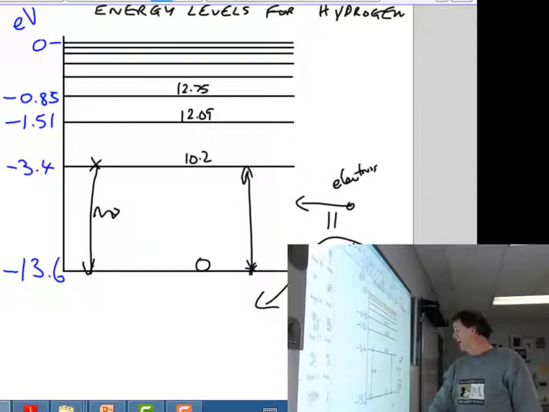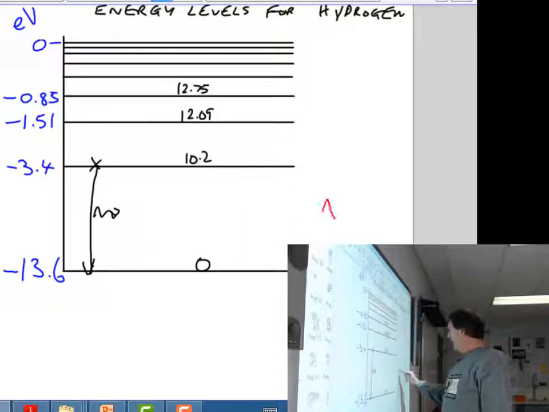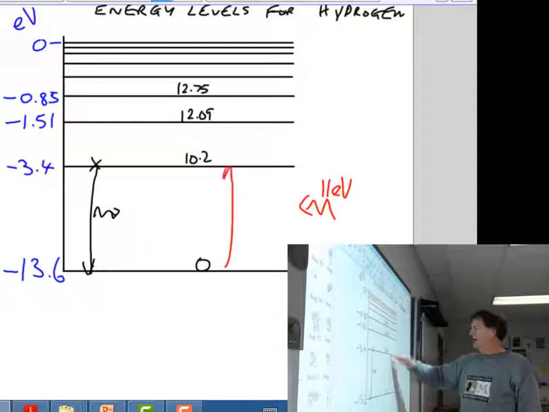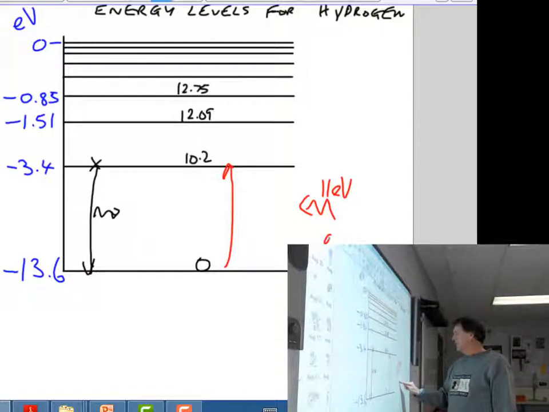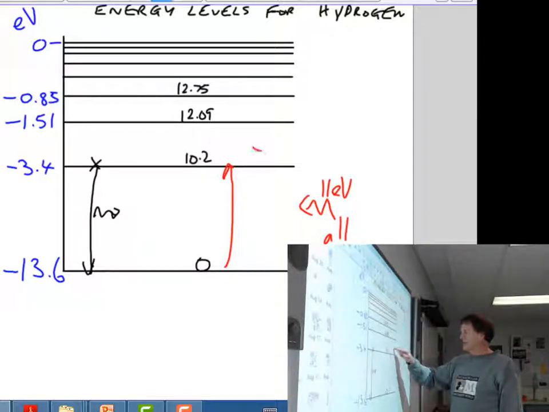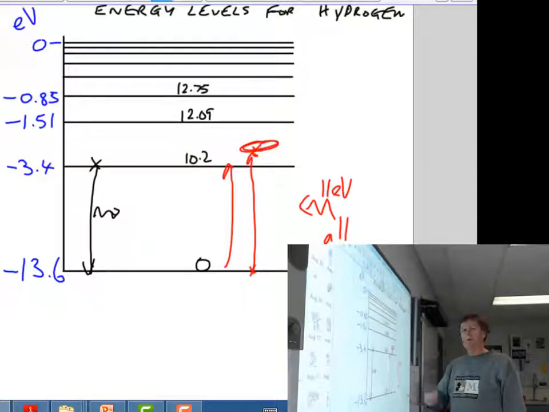Photons cannot do it that way. If photons come through here and they have a value of 11 electron volts, they will not cause this to go to a higher state. Why is that? If you look at it here, a photon needs to lose all of its energy or none. So, can it lose all of its energy? No, it can't, because that would cause the electron to go from here to that position there, which it cannot do because that is not a stable position. It cannot absorb 11 electron volts. So photons coming through here with 11 would not be absorbed.